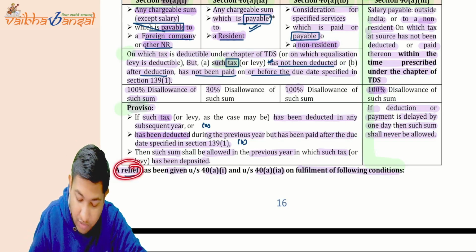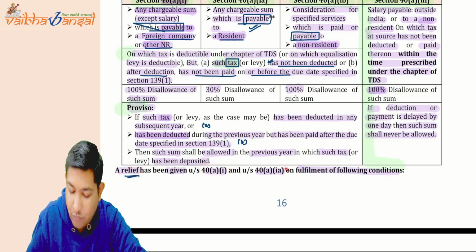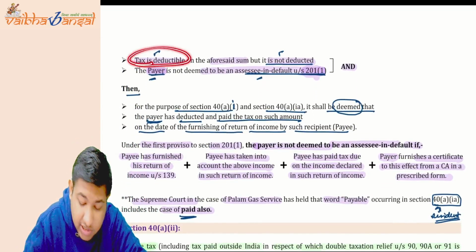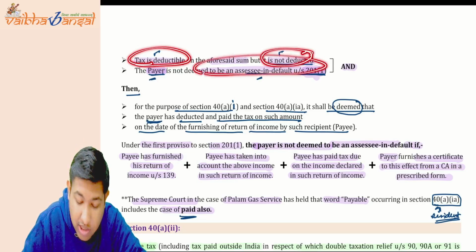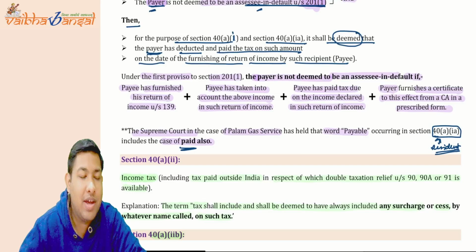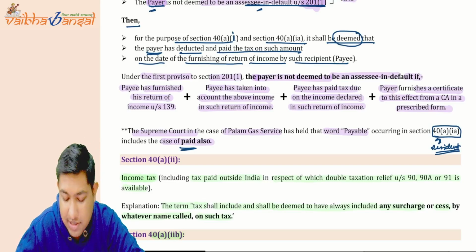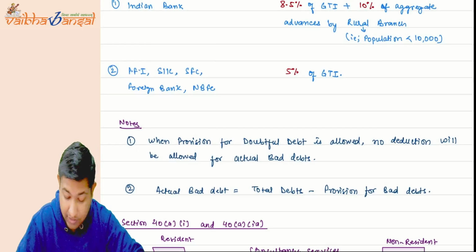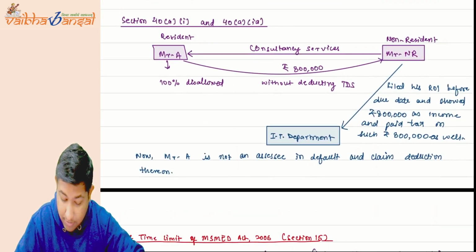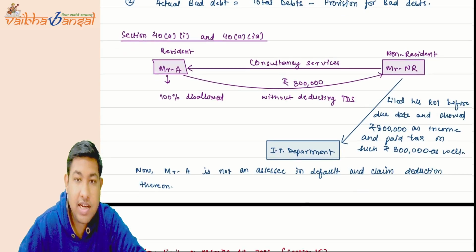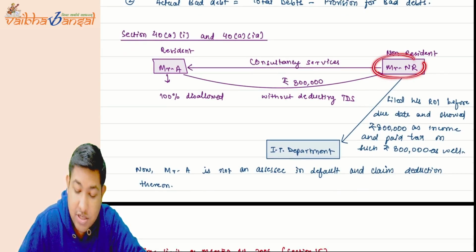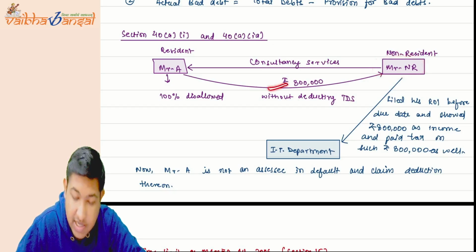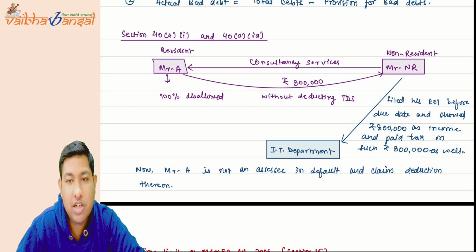Now there is a relief in the provisos to 40(a)(i) and 40(a)(ia). They are saying that if tax had to be deducted but you have not deducted it, and you are also not an assessee in default. When can we say the payer is not deemed to be an assessee in default? We have taken an example: Mr. A was a resident. He had taken consultancy services from Mr. NR, the non-resident, and had to pay 8 lakh rupees, and he paid without deducting the TDS.